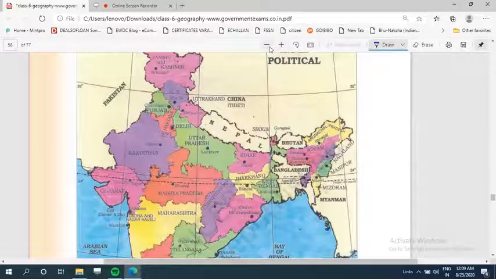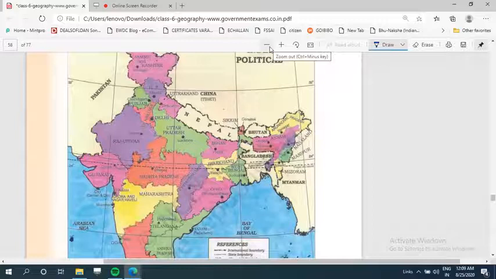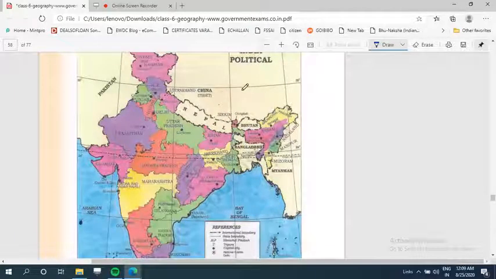In this political map of India, you can see the different states which are given in the map. This is Jammu and Kashmir, though now it is not a state, it has been divided into two union territories, Jammu and Kashmir and Ladakh. है ना? I told you yesterday, and these are different states of India. This is Rajasthan, the largest state area wise.